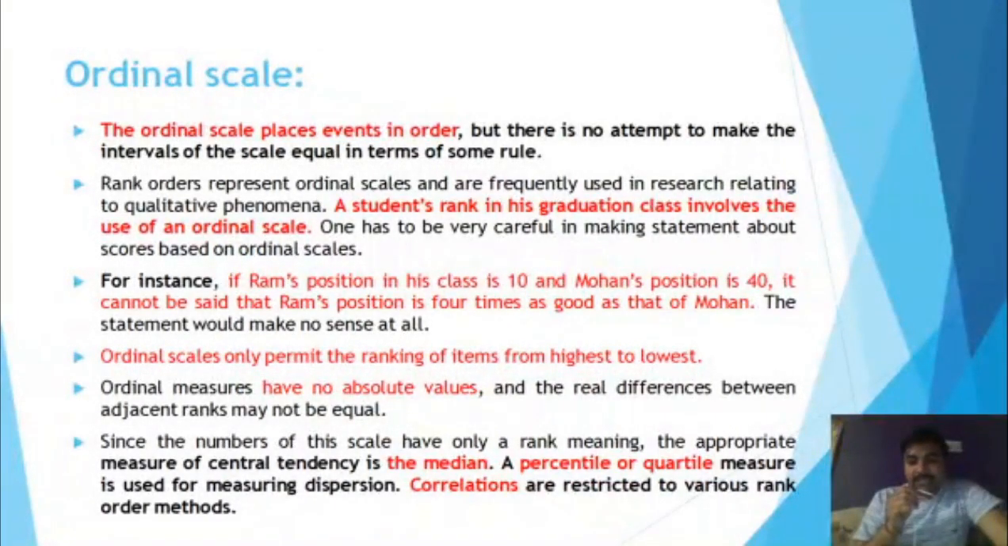Here we can see that a student's rank in his graduation class involves the use of an ordinal rank. For example, the student who is getting 850 marks out of 1000, another is getting 849, and a third one is getting 815. On the basis of these numbers we can assign them a rank, or we can arrange them in order.